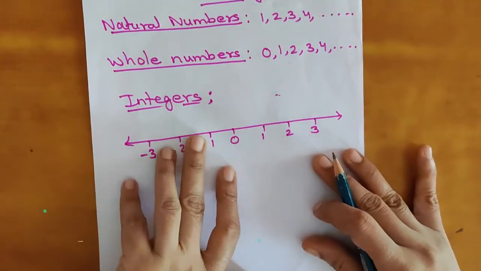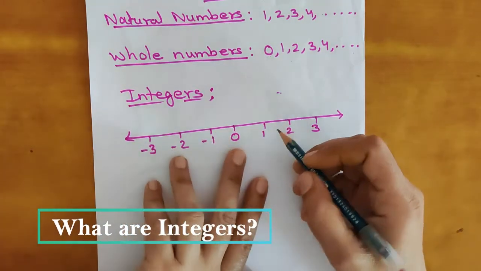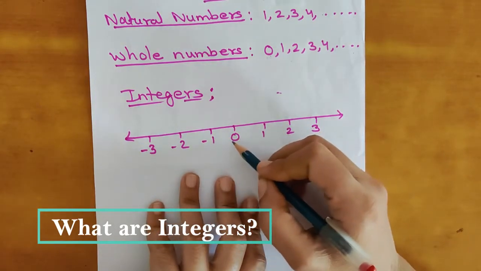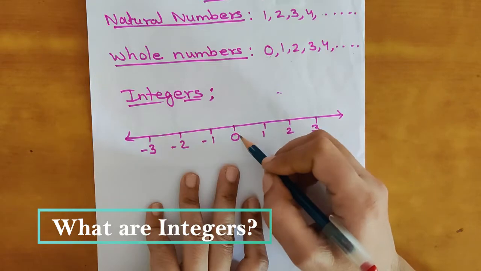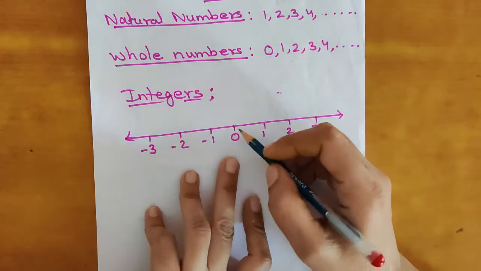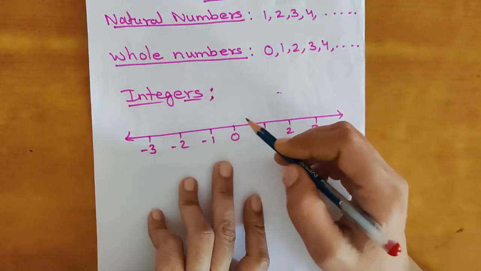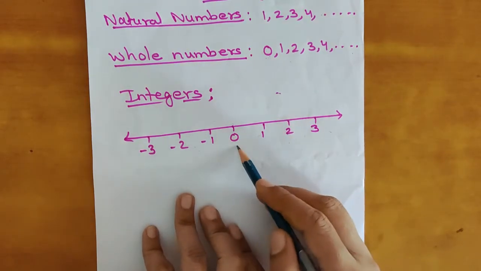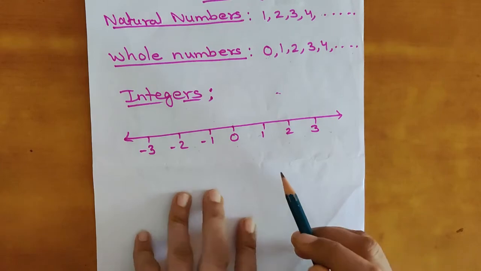Now integers. Integers are a group of positive numbers, negative numbers along with 0. These are called integers. Again, what are integers? Integers are the group of positive numbers, negative numbers along with 0. These are known as the integers.